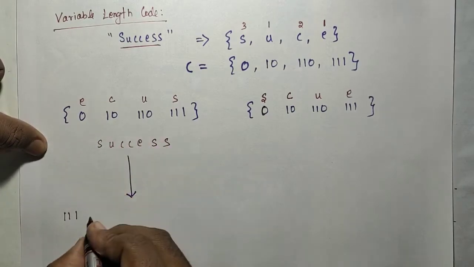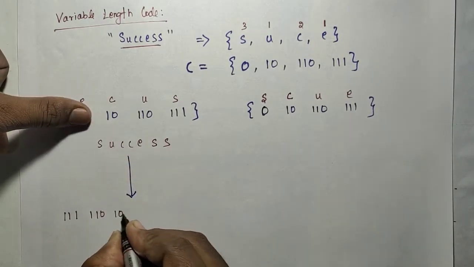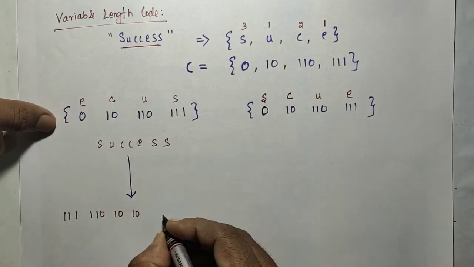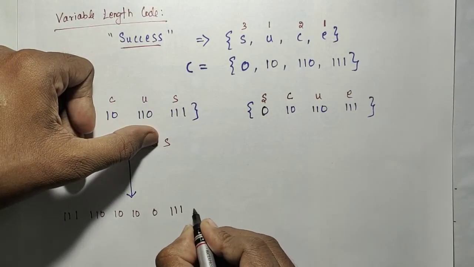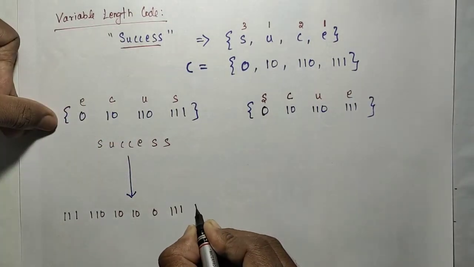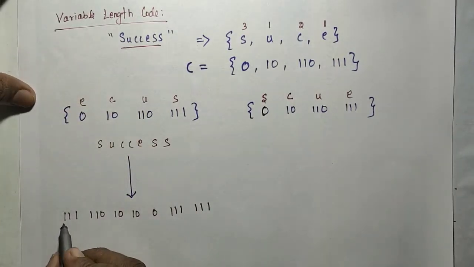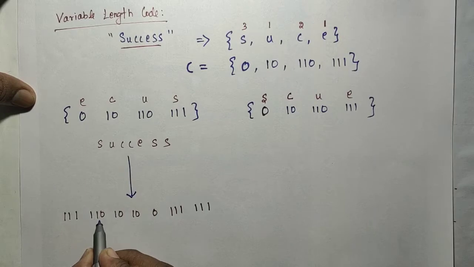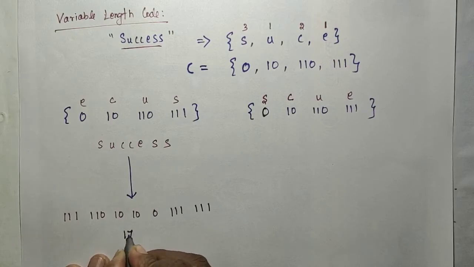Next U is 1 1 0, and C is 1 0, again 1 0, and E is 0, again S is 1 1 1, again S is 1 1 1. The number of bits, just count it, 1 2 3, so 17 bits.